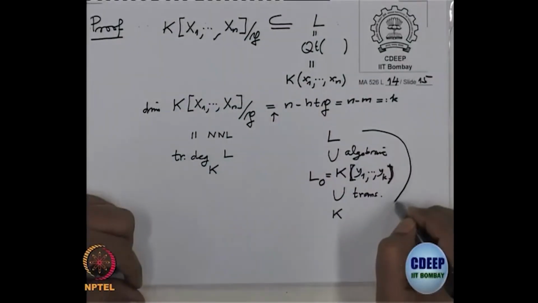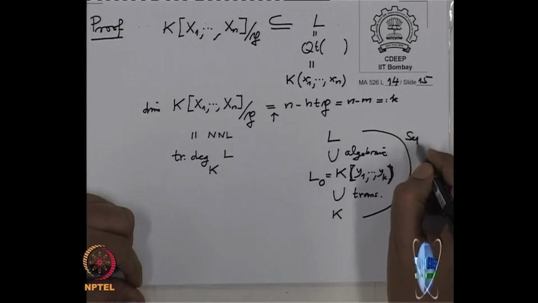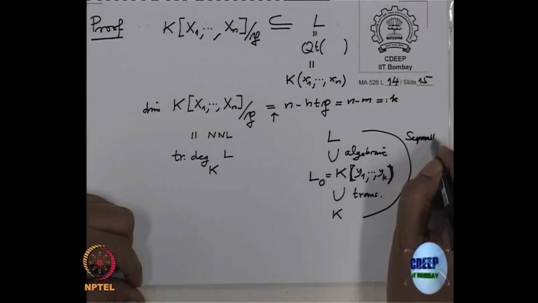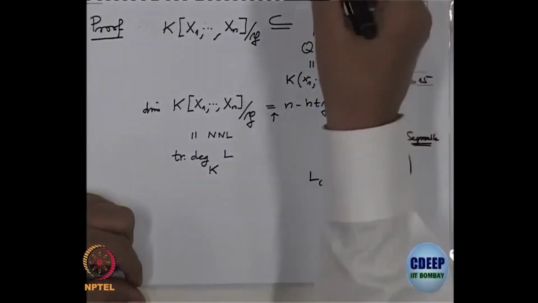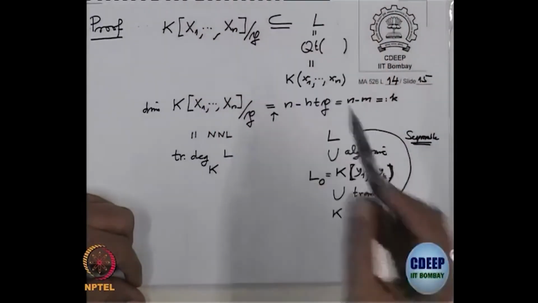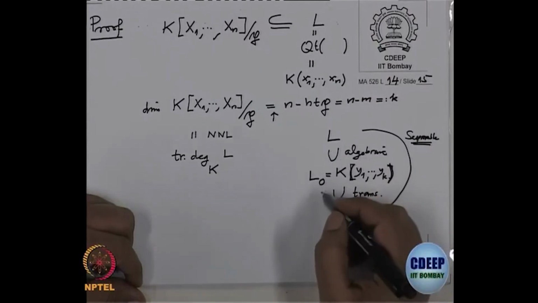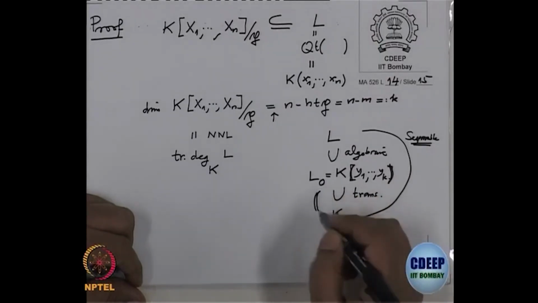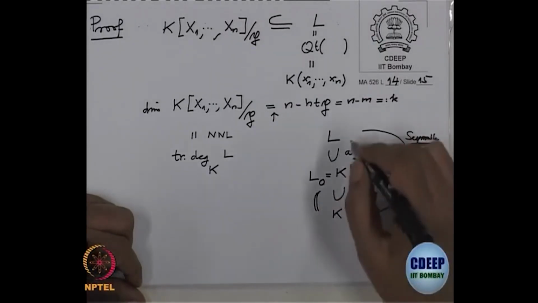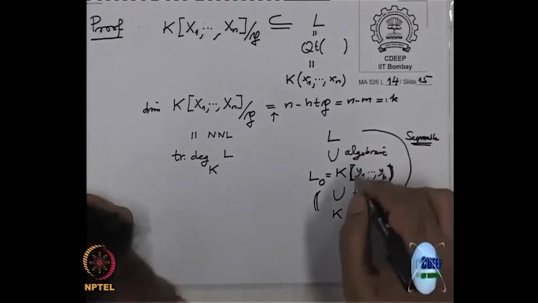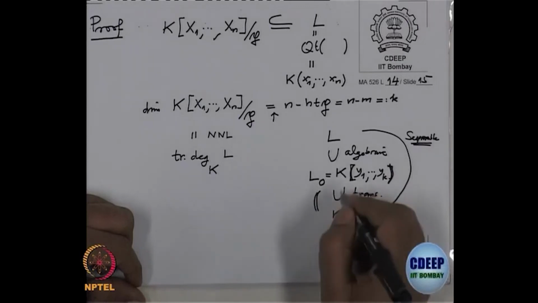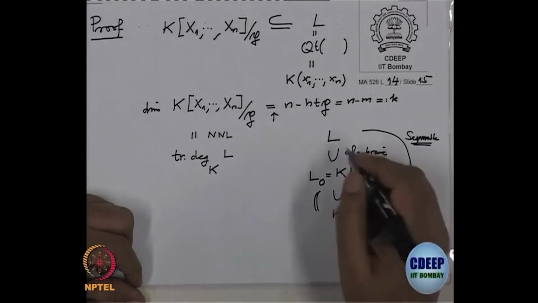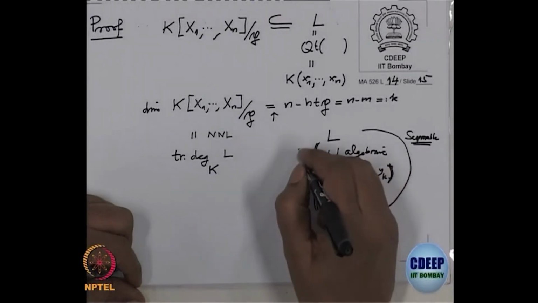Now if this extension is separable, and that was the assumption in 2, then we can choose y1 to yk so that this extension, the algebraic extension, is separable.